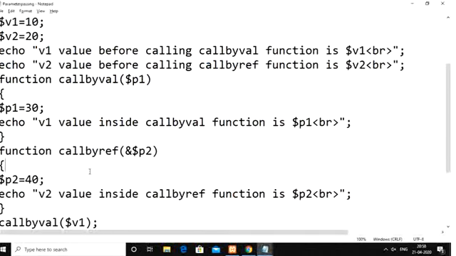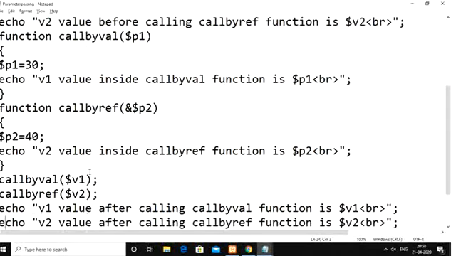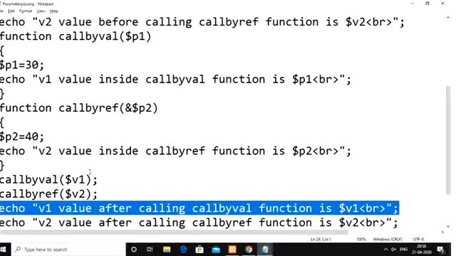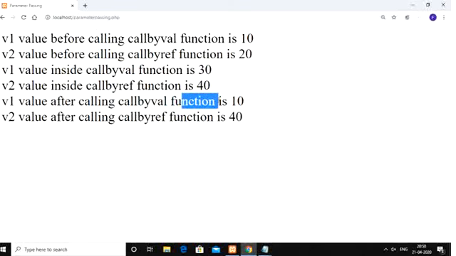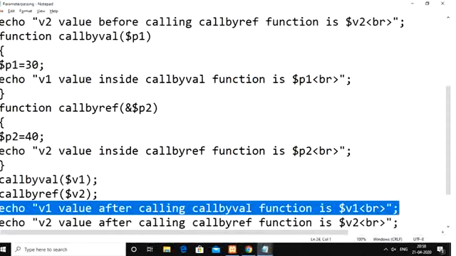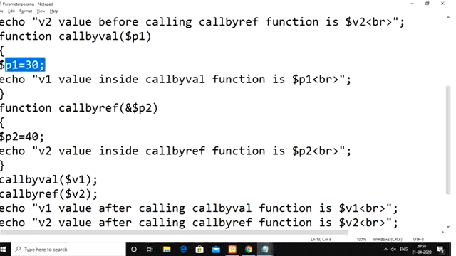But after completion of the call by val function, if you display v1 again, it shows 10 only, which means whatever changes we make to the formal parameter do not have an impact on the actual parameter.